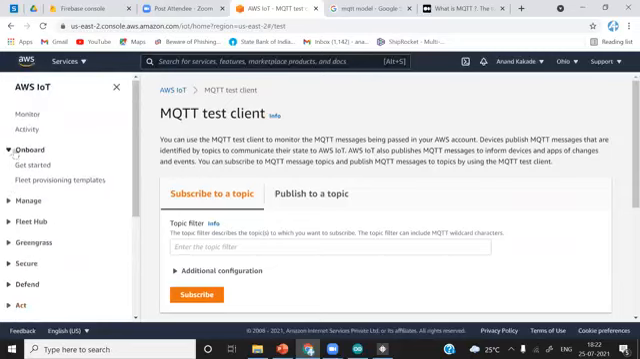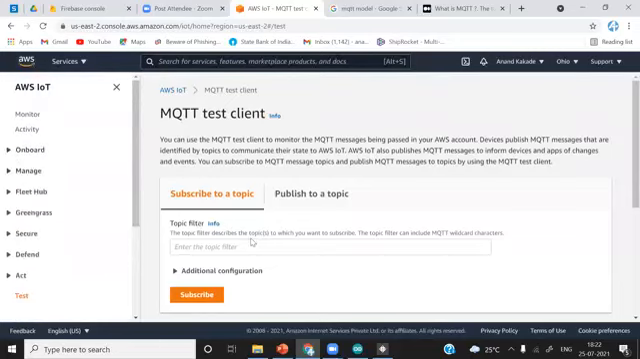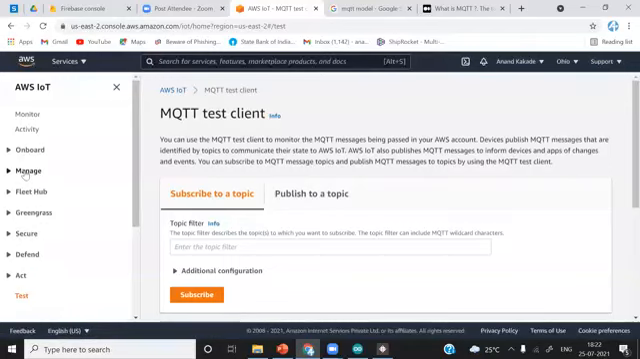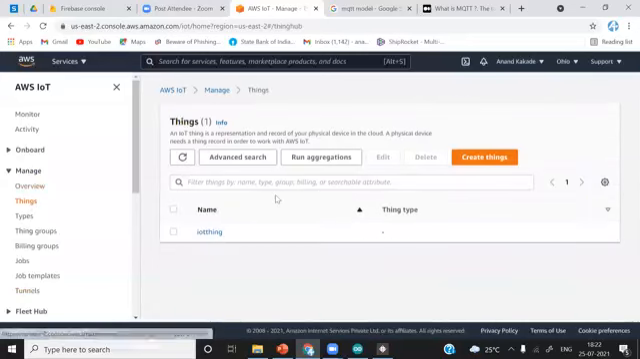To start with, whenever you see this console, first thing, if you want to create a new project, you have to go to manage. First thing is go to manage. And then from manage, go to things. Manage, things. I have already created this thing for testing purposes. If you are new, you have signed in for the first time, you have to create a thing. So click on this create things.